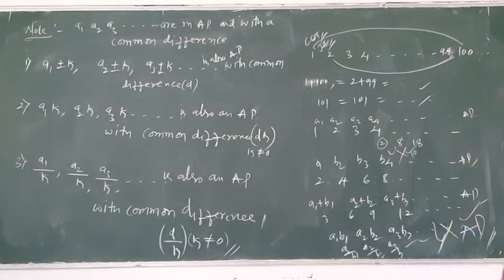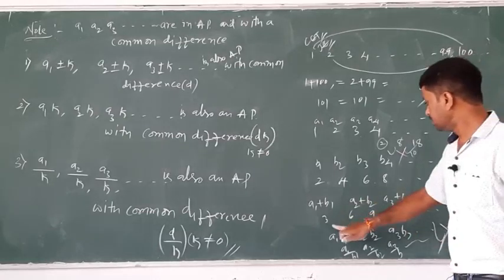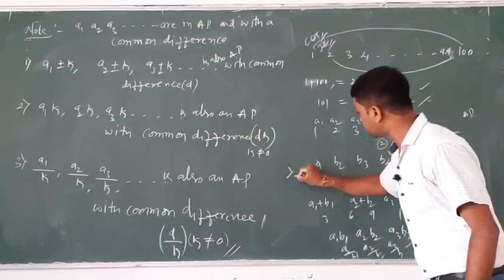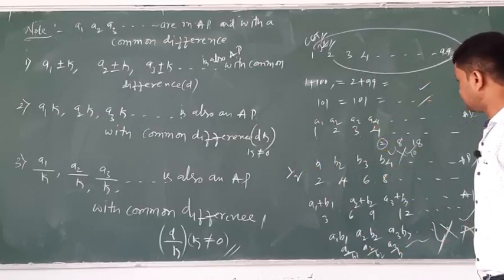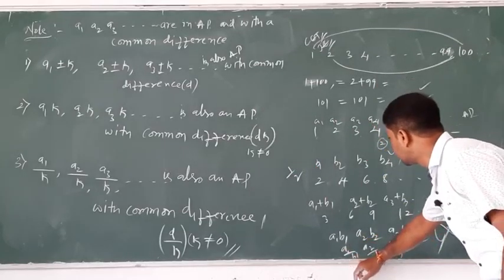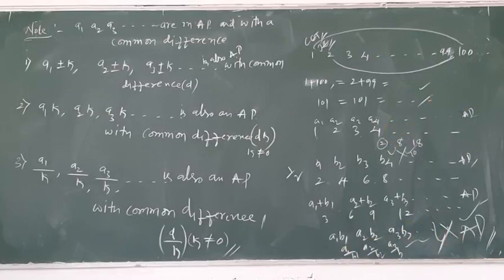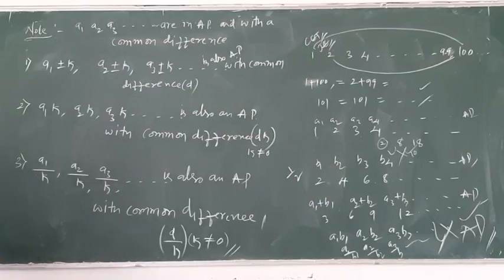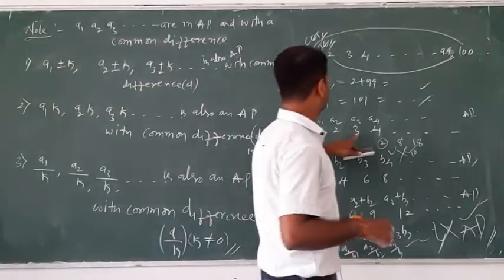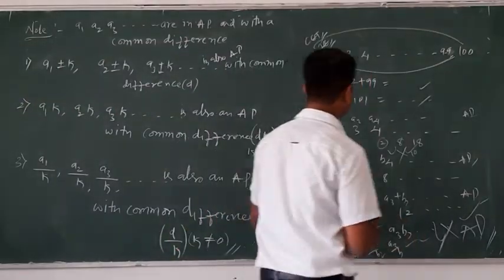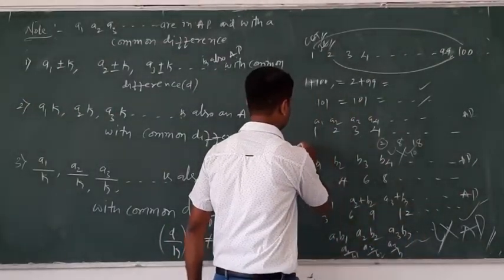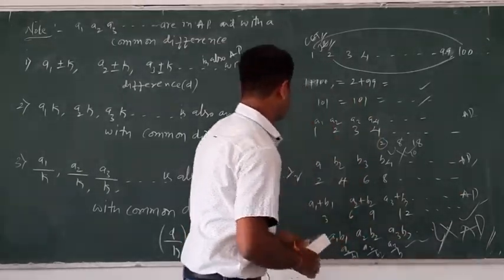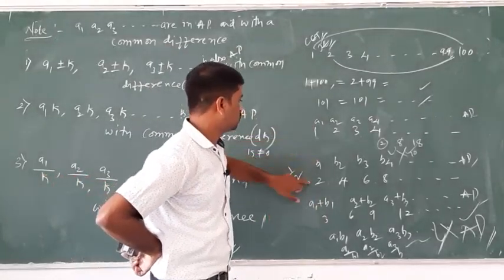It's a wonderful result. Okay, the next one: a1 by b1 or b1 by a1. a1 by b1 means 1 by 2. Next, a2 by b2. Next, for 1 2 3 4, next listen. And another example I will take: 2 4 8 and 3 6 8. Another example I will take: 1 3 5 7. Therefore b1 and a1. Next b2, b1 by a1, 2 by 2 is 4.